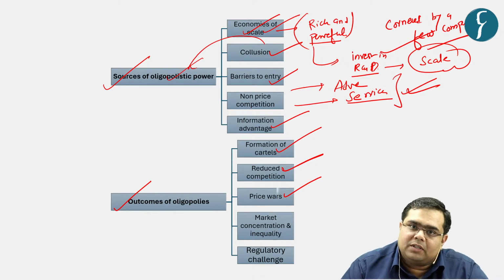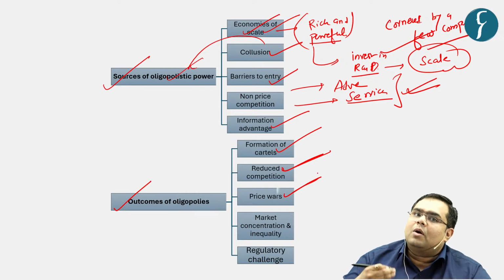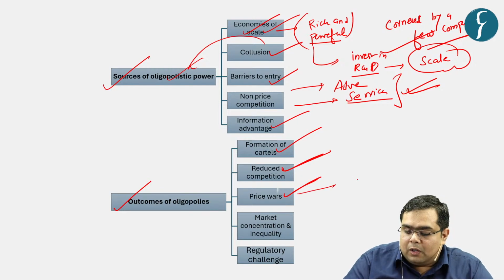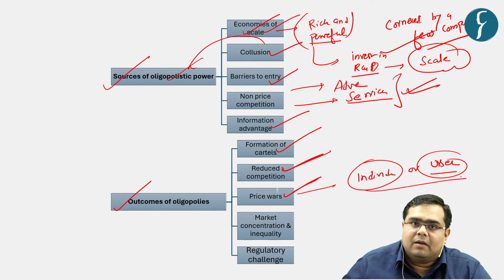Sometimes the opposite thing might also happen. There can be reduced competition, but sometimes what happens is that there is an increased competition between companies. What does it lead to? It leads to price war. Now in this particular condition, although the individual or user like you and me, they will benefit, but it is not conducive in the long term.